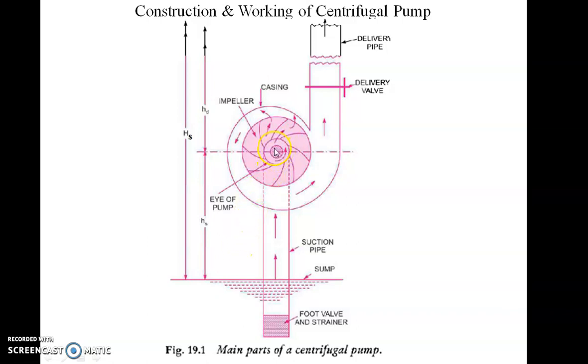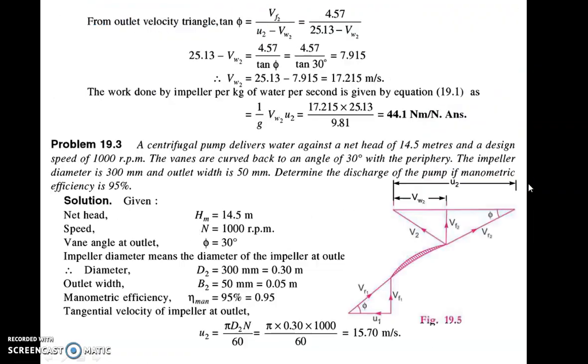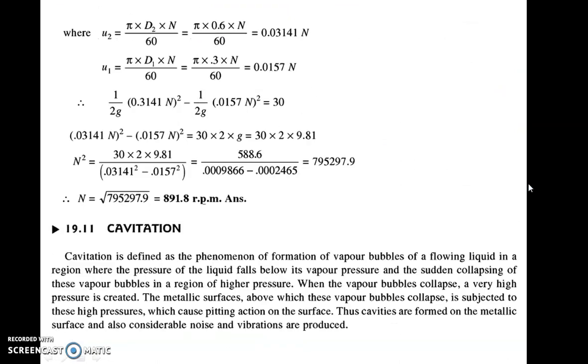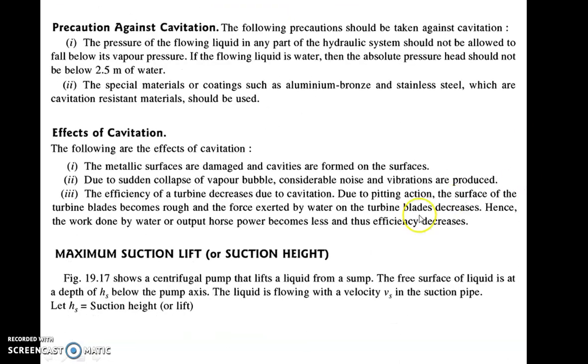If you go on increasing this suction height, above and above, then the pressure will go on decreasing. So there is some limit to the height at which you can keep your pump from the ground level. What is that limit? That is called the maximum suction lift. Maximum suction lift is nothing but the maximum height up to which you can install your pump. So let us see the maximum suction lift.